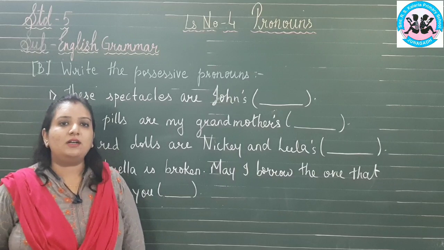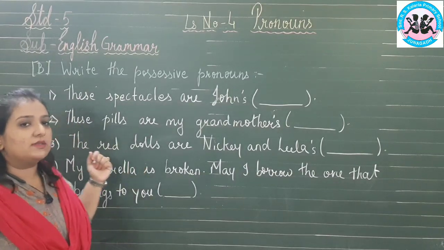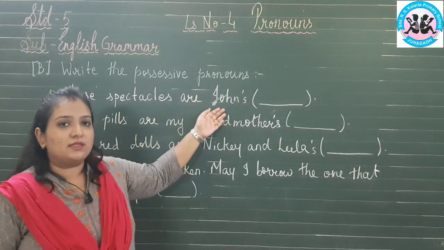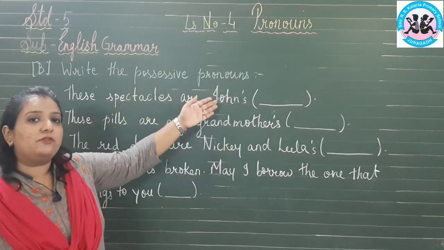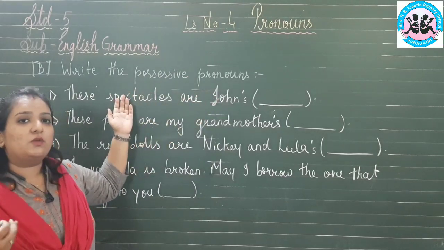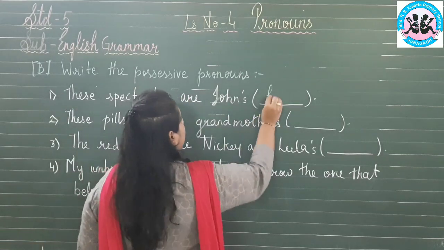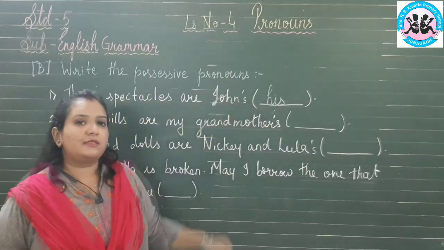Now let us have a look at exercise B. Write the possessive pronouns. First, "These spectacles are John's." Now the spectacles belong to John. It is the property of John. John is the owner. So what will we do? We will use the possessive pronoun "his." These spectacles are his.